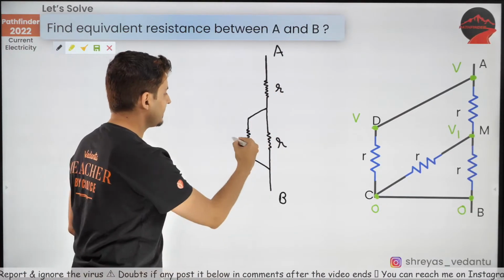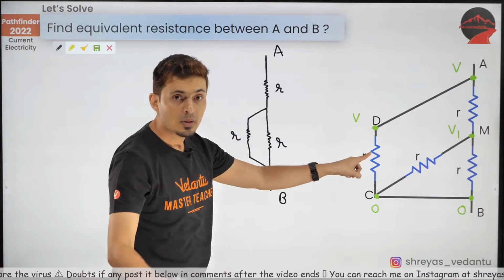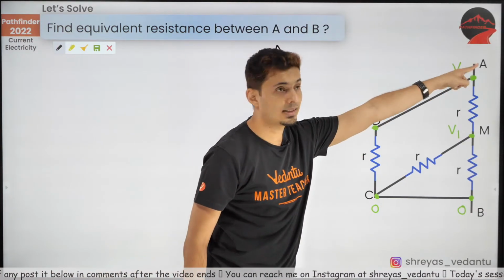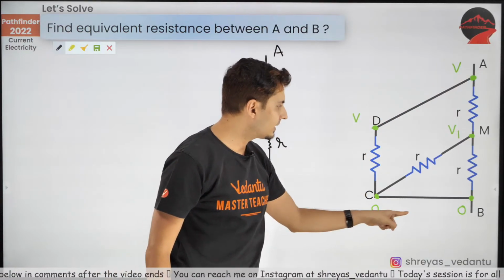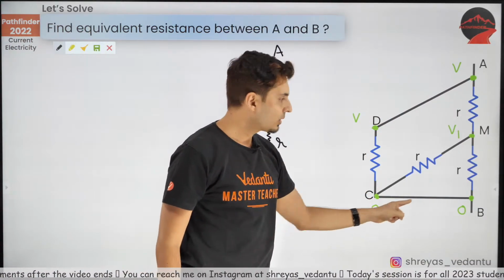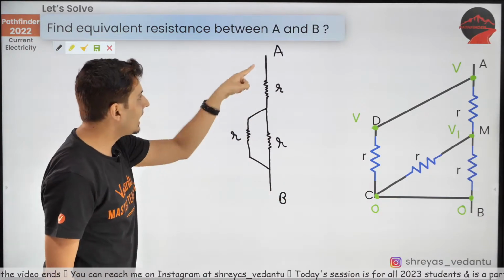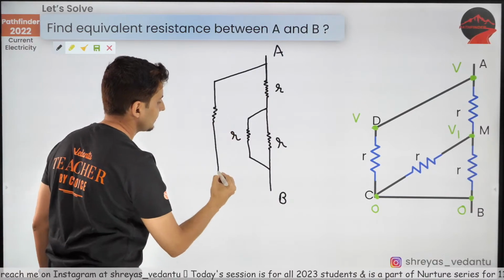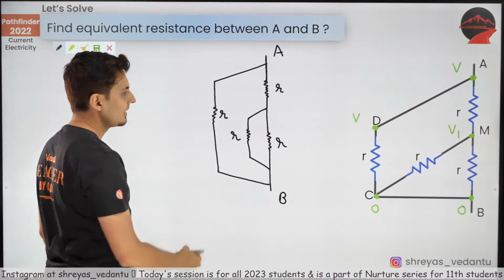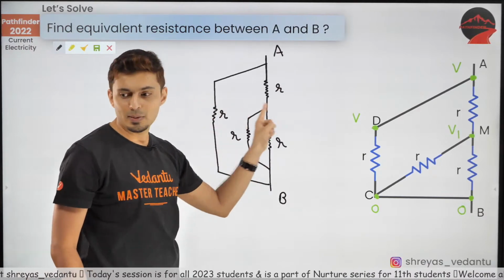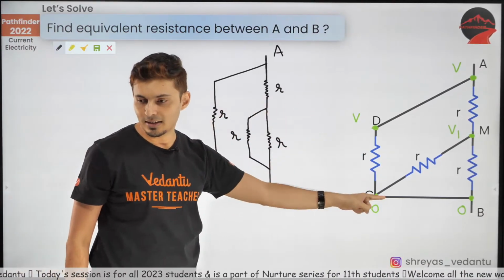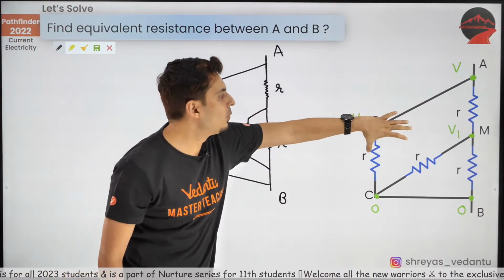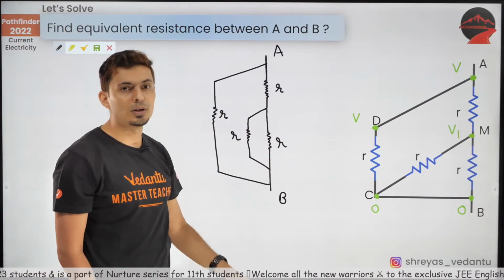Now there is only one resistor missing, and that is this one. Look at this resistor. It is connected across V, which is point A, and the next one is connected across 0 volts, which is point B. So between B and A, I think this is what it should look like. Just check this out. This is also R. Yep, this is this resistance. Everybody agrees? Yep, everybody agrees this is how the disguised form is. So when you remove the mask, this is exactly how it looks.